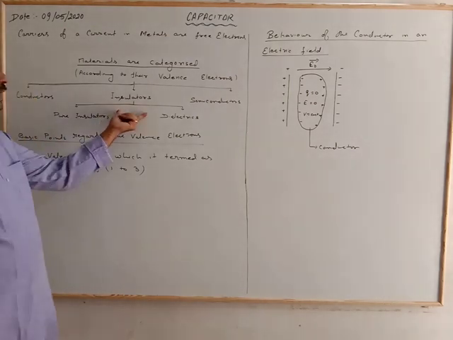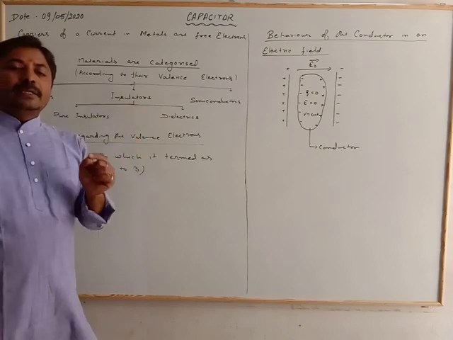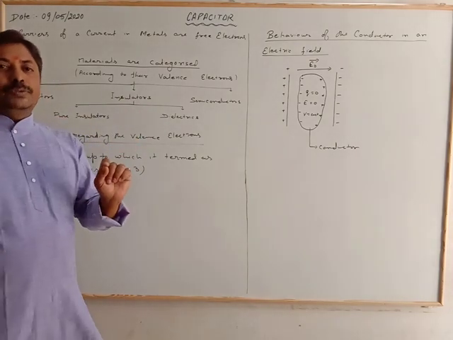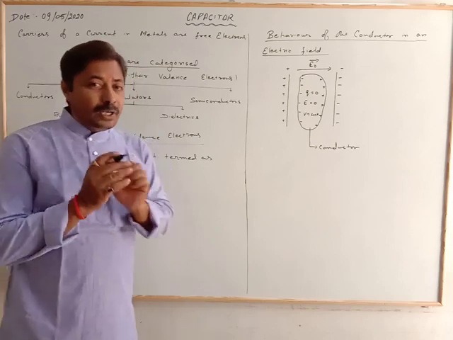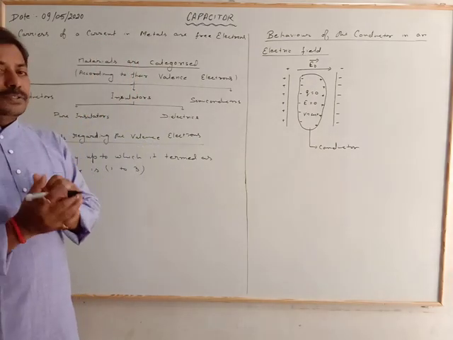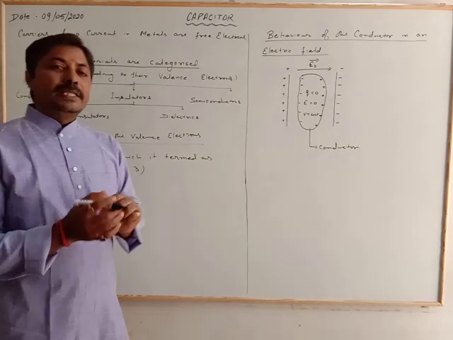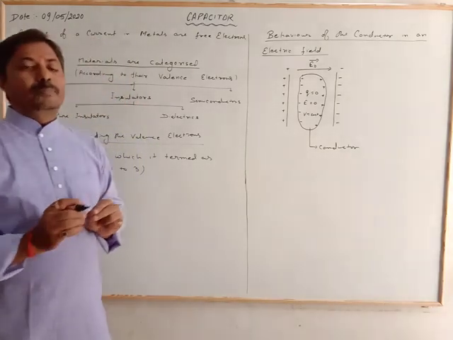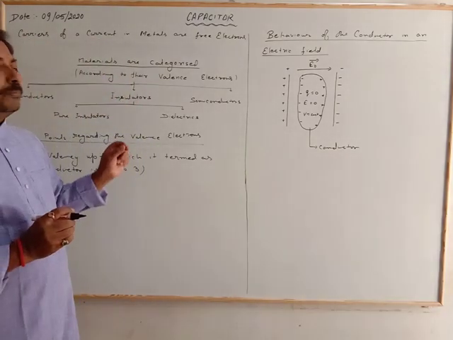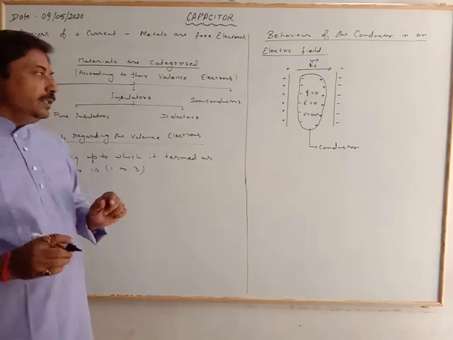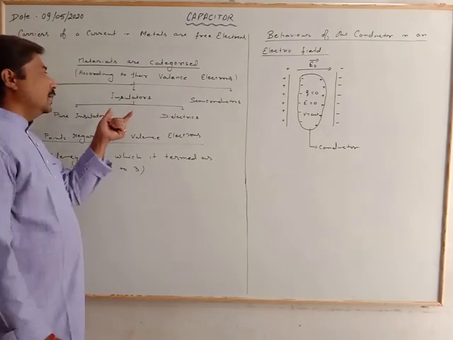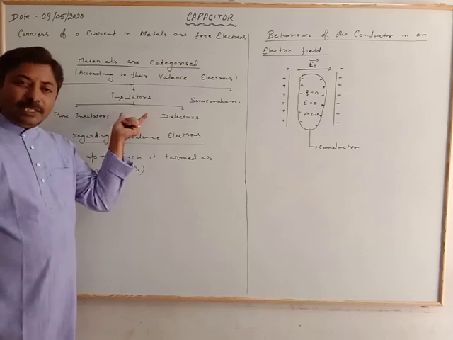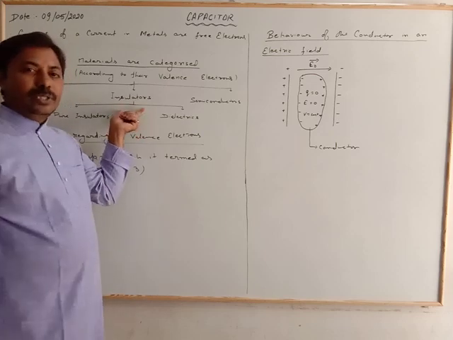But in the case of an insulator, there are no free electrons; all the electrons are strongly bound in an atom, strongly bound with the positive ions or the nucleus. There are no free electrons to carry the current. That type of element is termed an insulator.